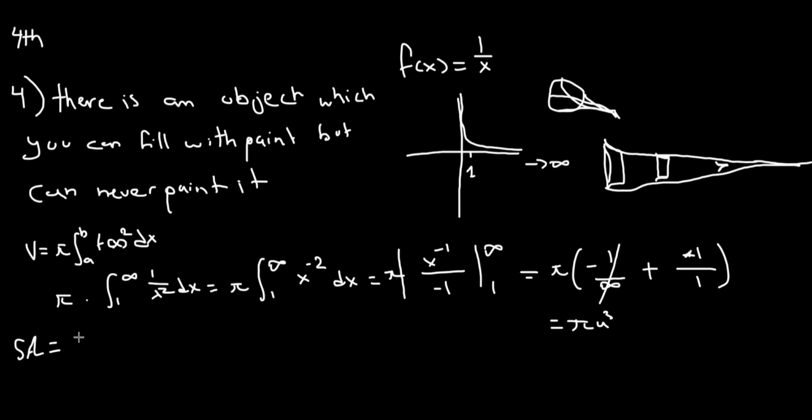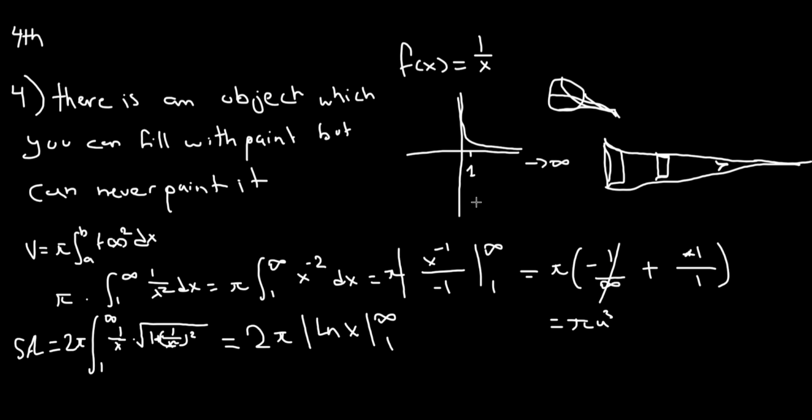Okay, so we came to the statement that 2 pi times f of x, which is, first of all, from 1 to infinity, times 1 over x, which is our function, times the length formula, boom, 1 plus the derivative of this squared. Oh, that's so complicated. And I think it's negative 1 over x squared. Would be negative 1 over x squared. Maybe, yeah, negative 1 over x squared. So it's really complicated. Oh, now please don't think I don't know the proof. I have it on my paper right here. But I really didn't want to bore you guys out with solving this.